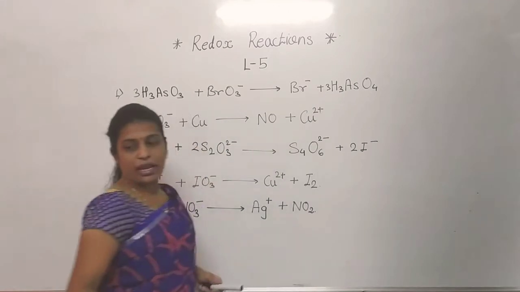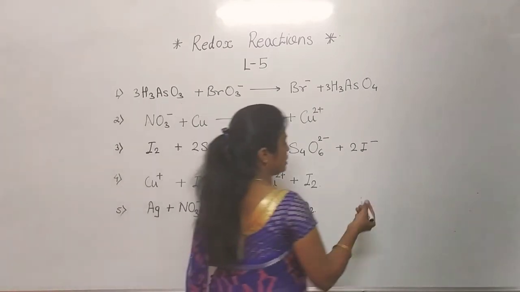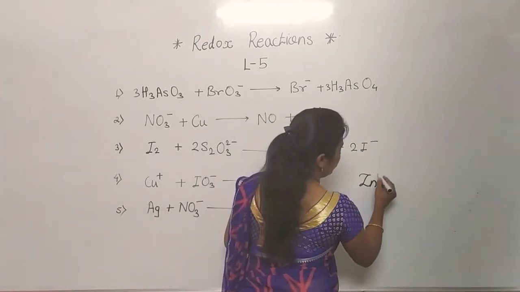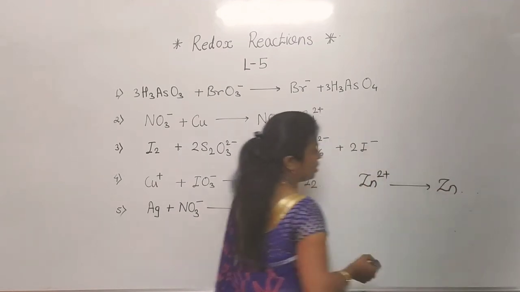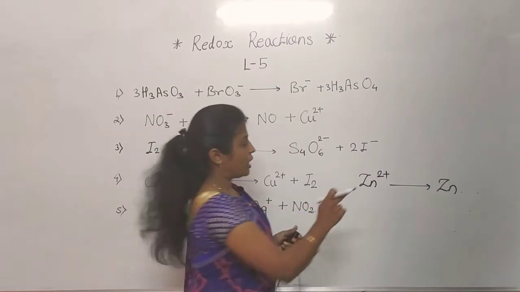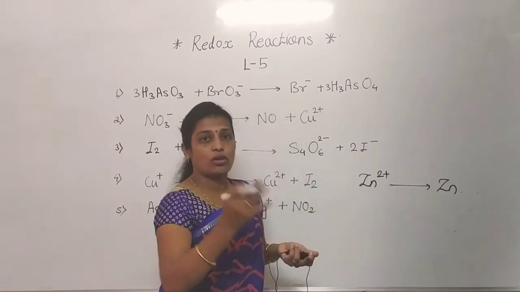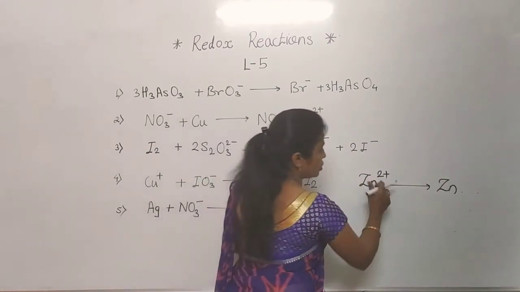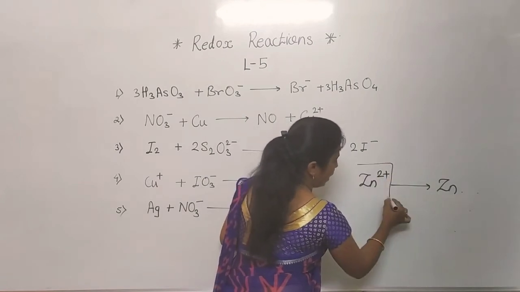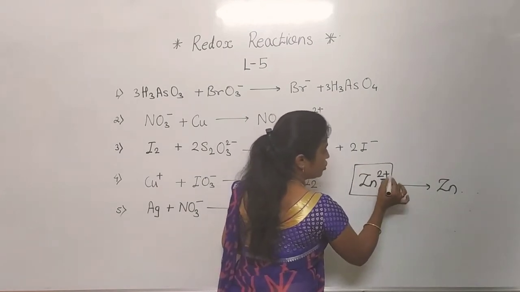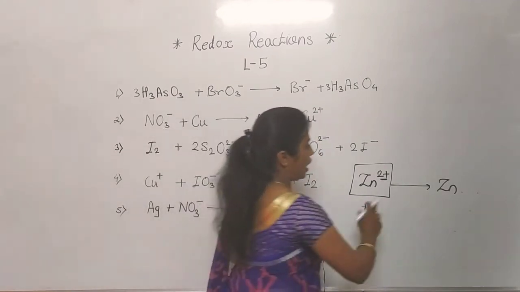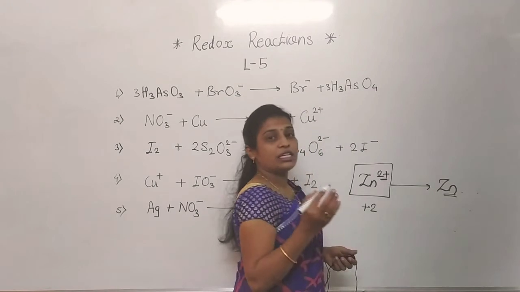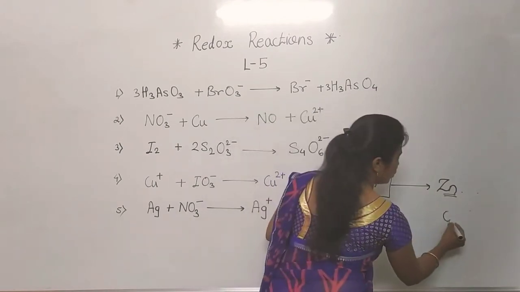In that, the first reaction is, if we consider we are having Zn2+, okay, and there is a formation of Zn. Now see here, firstly you should know whether here it is a gain of electron or loss of electron. See here, oxidation number is, it is an ion. So whatever charge is present on the ion, that is the oxidation number of that ion. Okay, and here Zn is present in its free state, so its oxidation number is 0.